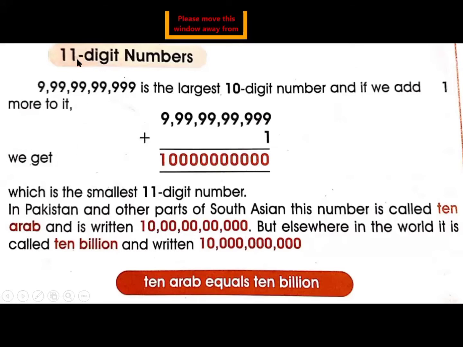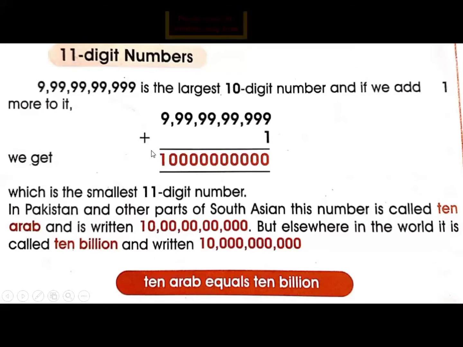But elsewhere in the world, it is called 10 billion. The 11-digit number in the international system is called 10 billion, and it is written as 10,000,000,000. So after the 10 billion group, we put a comma, then we write 000 for the million group, because the million group consists of 3 digits. After the million group, we put a comma, then we write 000 in the thousand group. After the thousand group, we put a comma, and then we write 000 in the unit group. So in the international system, the 11-digit number is called 10 billion.